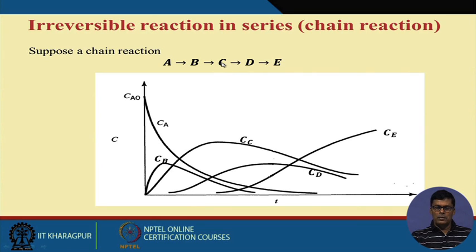Suppose I am interested in metabolite C, then I want to know when C formation will be maximum. If I am interested in D, the question is when D will be maximum. So if we analyze the chain reaction, we can easily find out at what time the maximum intermediate product formation will take place, and this is the final product formation.